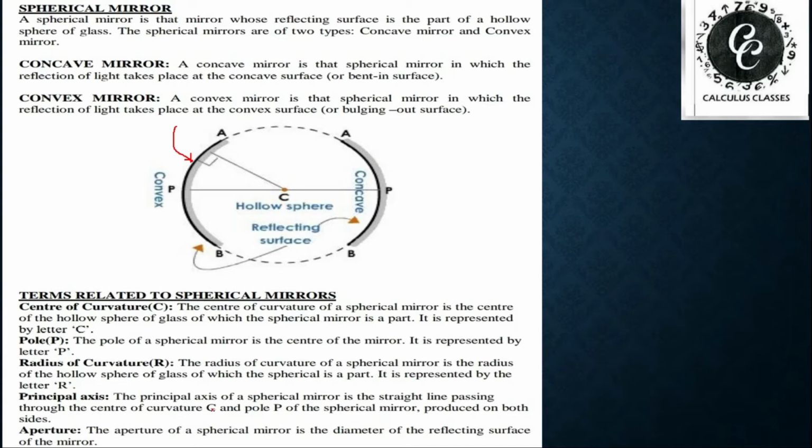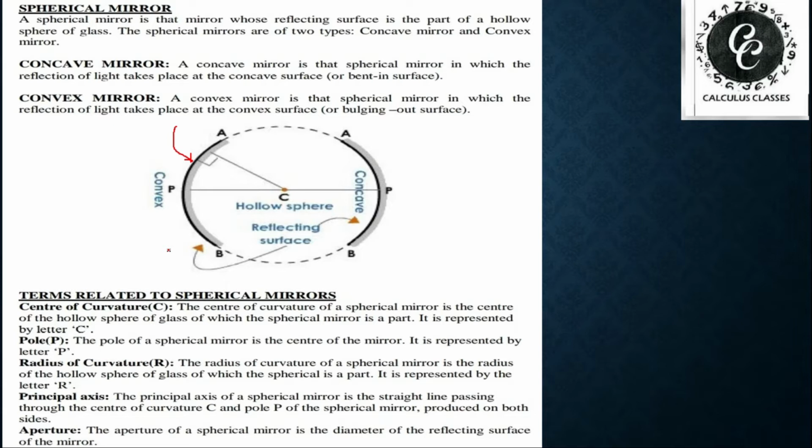Now we will learn some terms related to spherical mirrors. First term, center of curvature. As we are observing, these two mirrors are parts of a sphere, so the sphere has a center and a radius. The center of curvature of a spherical mirror is the center of the hollow glass sphere of which the mirror is a part.